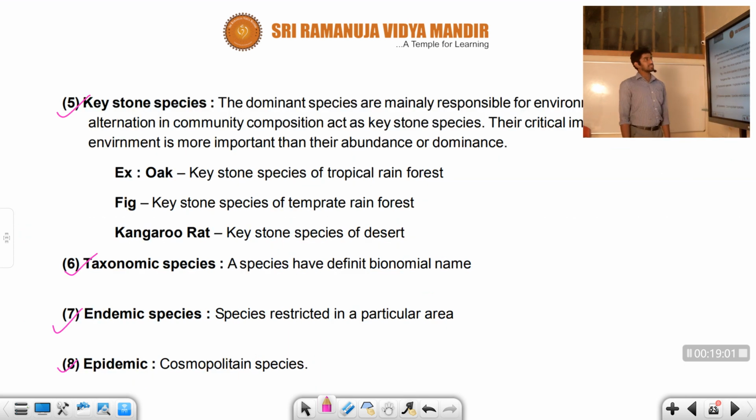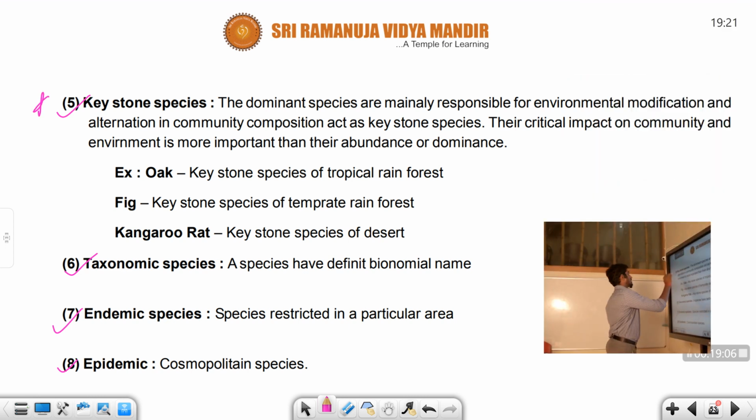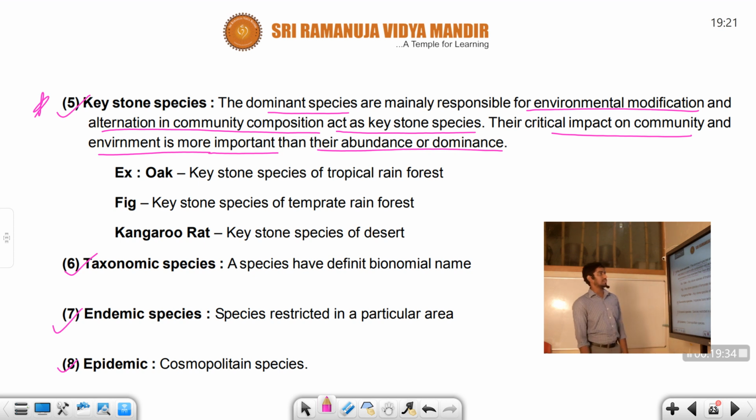Keystone species. What does that mean? Very, very important point, students. This is a neat point of view; definitely they will ask this question. The dominant species are mainly responsible for environmental modification and alteration in the community composition, and act as a keystone species. Their critical impact on community and environment is more important than their abundance or dominance. This is a very wonderful point.